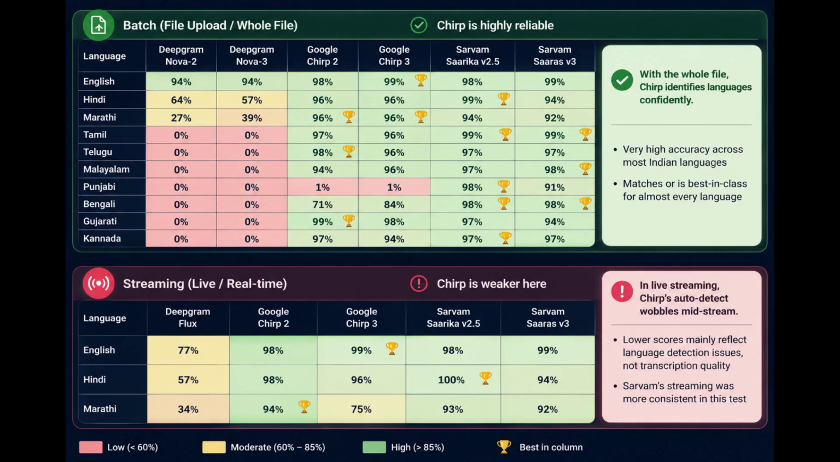My read: Chirp's auto-detect is reliable in batch but weaker in the streaming path. When it has the whole file, it identifies the language confidently. Live, midstream, it wobbles. So a low Chirp streaming number here often reflects language detection, not raw transcription ability. Sarvam streaming was simply more consistent in my test.